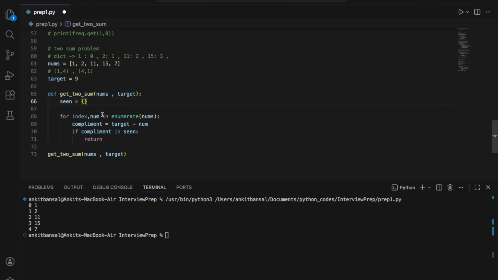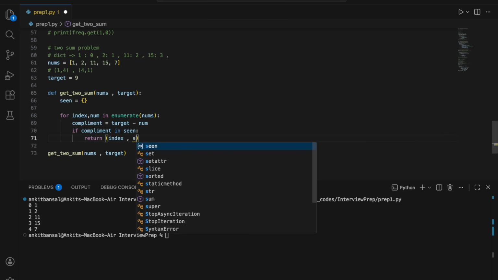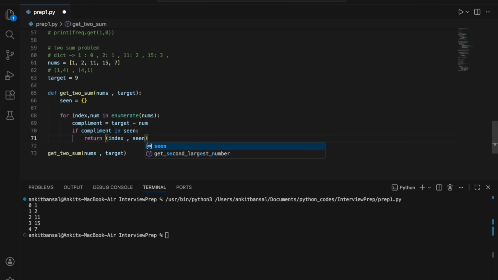For the first iteration it will not be there, but if it was there, then I could have said return index, and the index of the value which I have seen somewhere. And for that I have to say seen and the index of that complement, where that complement is present. I'll do the iteration and show you.